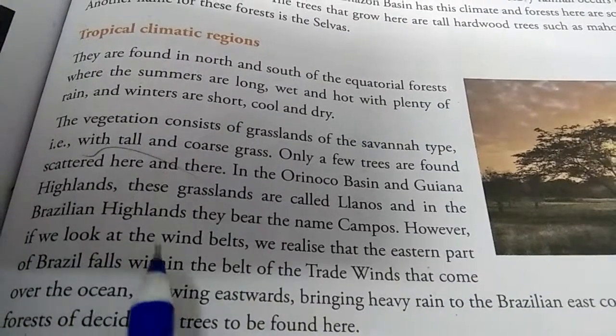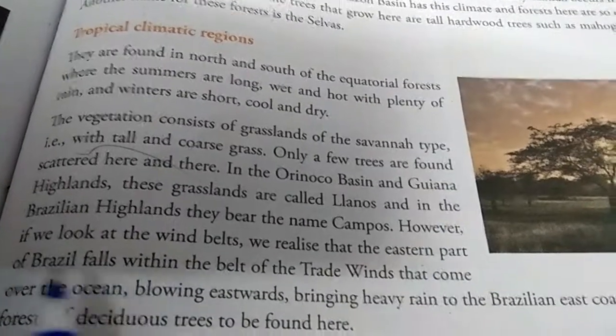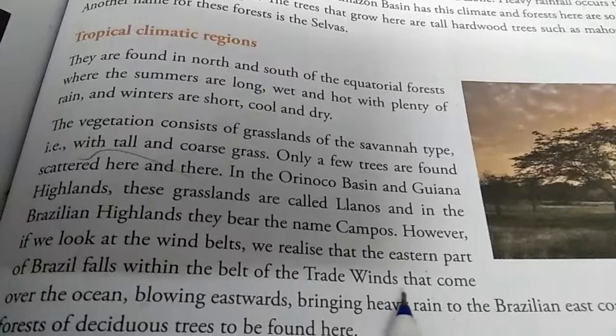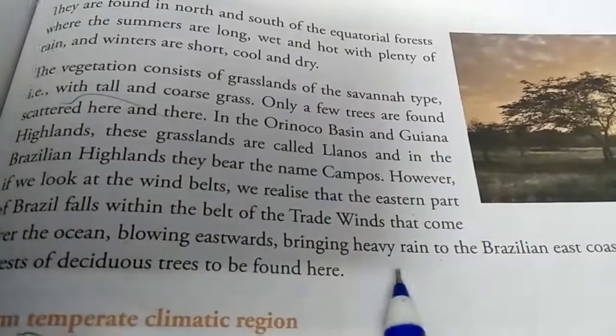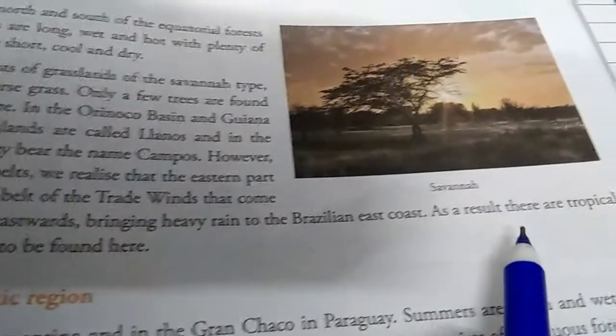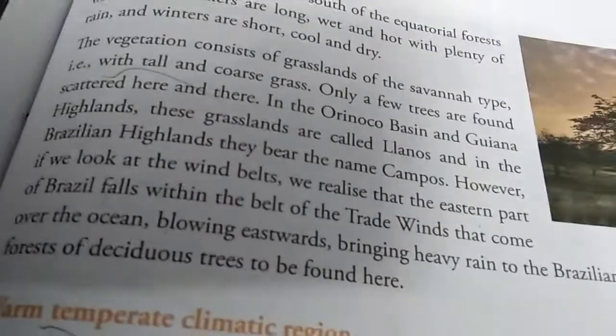However, if we look at the wind belt, we realize that the eastern part of Brazil falls within the belt of the trade winds that come over the ocean, blowing eastward, bringing heavy rain to the Brazilian east coast. As a result, there are tropical forests of deciduous trees to be found here.